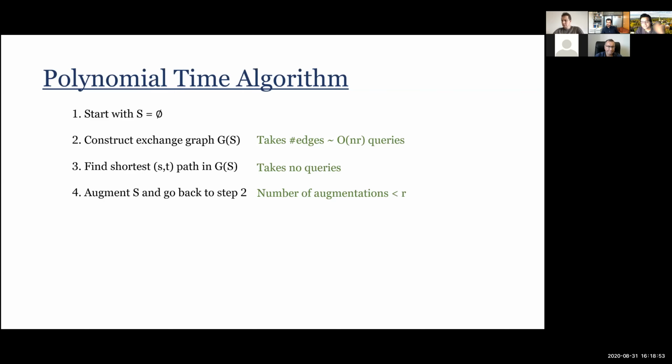And how many times will I do this? This while loop will run, so to speak, well, every time I'm increasing the size by 1, and the maximum size is R. So there are R augmentations. This gives me an NR squared query algorithm. So this was the algorithm of Lawler, which hopefully is clear. Again, if there is any question right now, before I go to what we did, this will be the right time to ask.